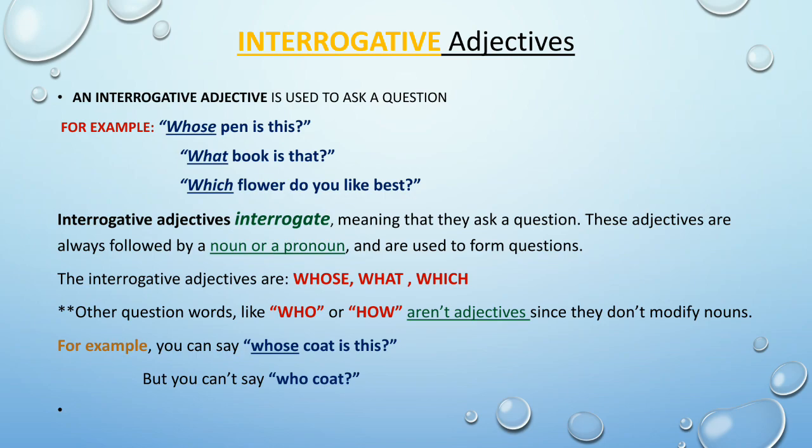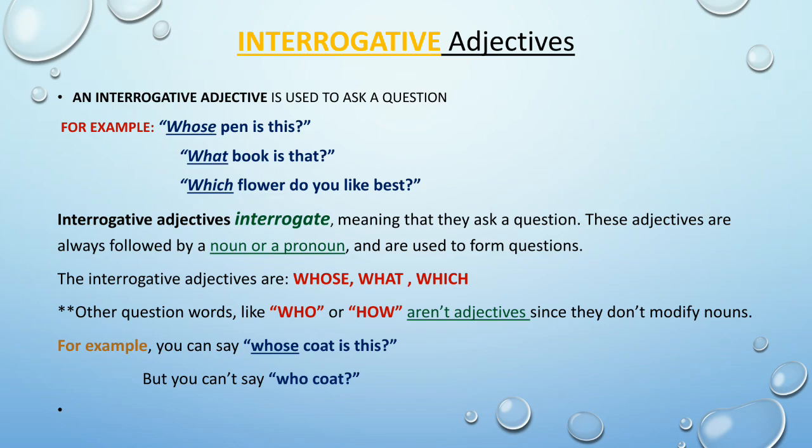Why interrogative adjectives? Because these words are interrogating, meaning they are asking a question. These adjectives are always followed by a noun or pronoun and are used to form questions. The interrogative adjectives are whose, what, which. So students, you have to remember there are only 3 interrogative adjectives: whose, what, and which.